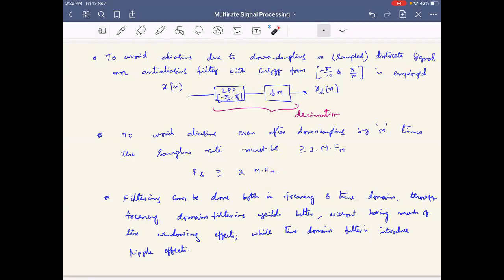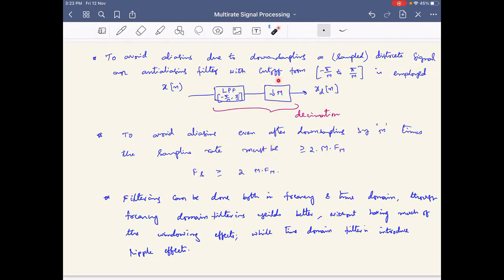The answer is, say the maximum frequency is fm. I know that I want to downsample subsequently after sampling by m times. Initially I will sample with fs only, but after that I want to downsample by m times. So to avoid aliasing, what should be the initial sampling frequency? It has to be not twice the maximum frequency of the signal, but twice m times the maximum frequency of the signal, because I will subsequently be stretching by m times. So this is the other way of avoiding aliasing.